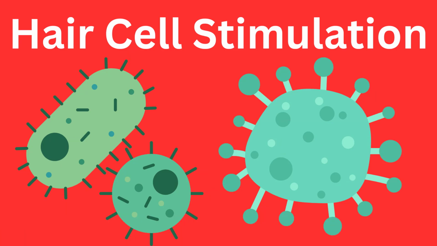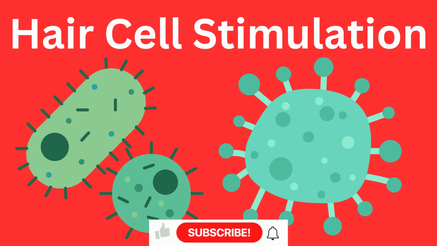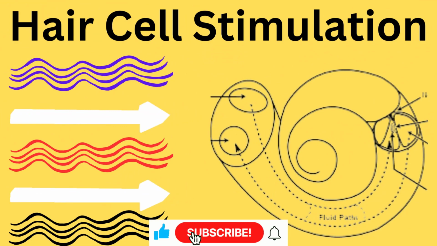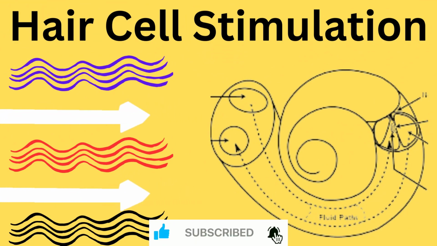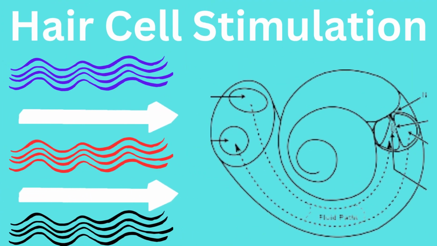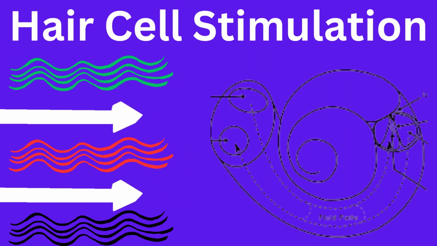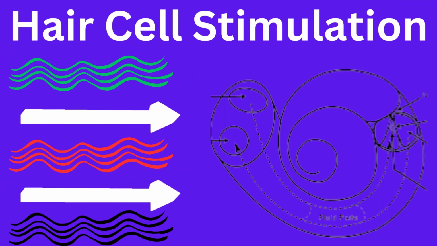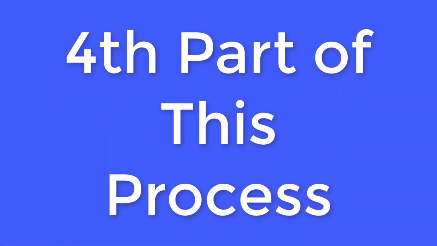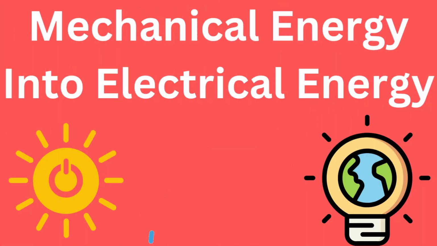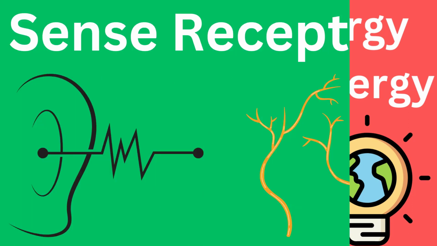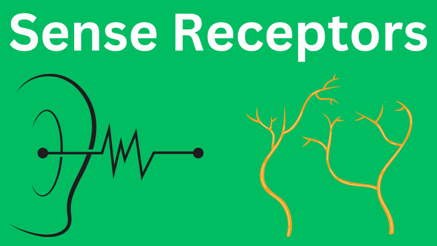Hair cell stimulation is the third part of this process. When amplified vibrations from three tiny bones reach the cochlea in the inner ear, they move the fluid inside the cochlea. As a result, thousands of hair cells in the cochlea will be bent. In the fourth part of this process, the bending of the hair cells transforms the mechanical energy into electrical signals. These signals act like tiny sensory receptors.